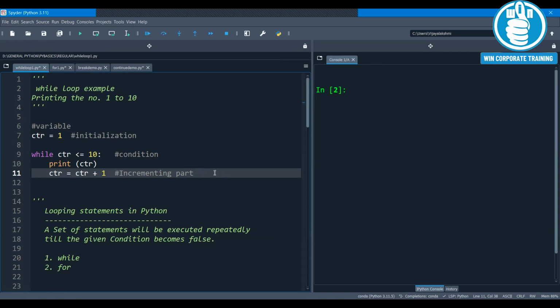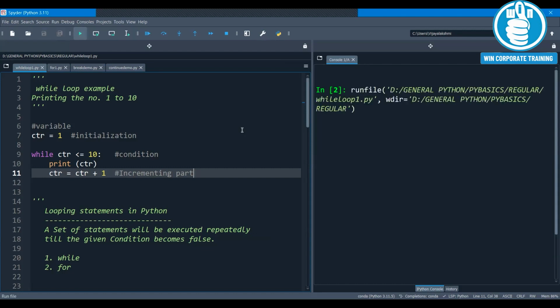In this example, we are trying to print the numbers from 1 to 10 using a while loop. Initialization: the starting value, I have assigned 1. Condition: I have given ctr less than or equal to 10, because after 10, I want to stop printing the numbers. And I'm incrementing the variable value by 1. Every iteration, the ctr value will increment by 1. So now let us execute the program and see the output.